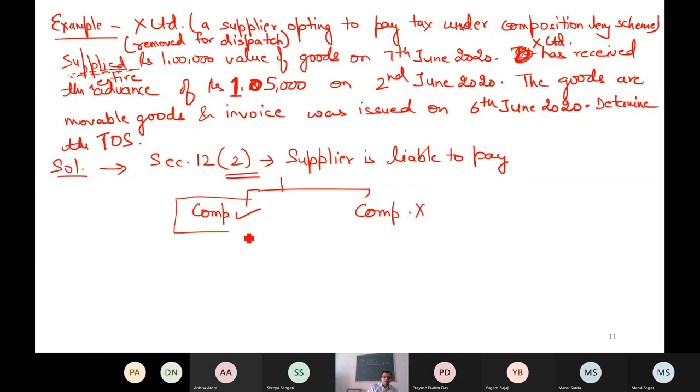Now what is the time of supply? First point, what is the date of actual invoice? 6 June 20. This is first date, 6 June 2020. The date of actual invoice.